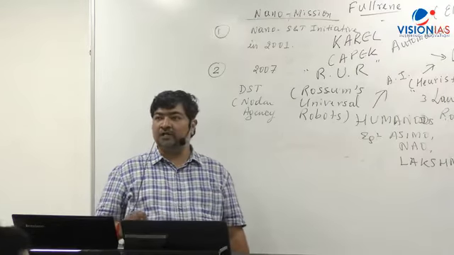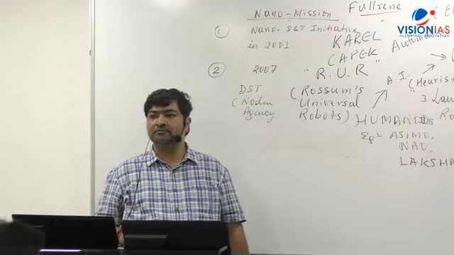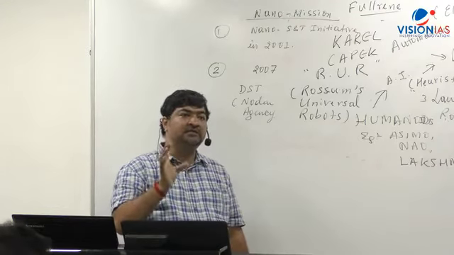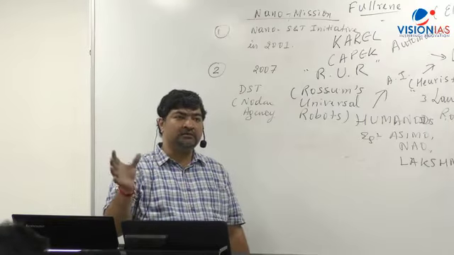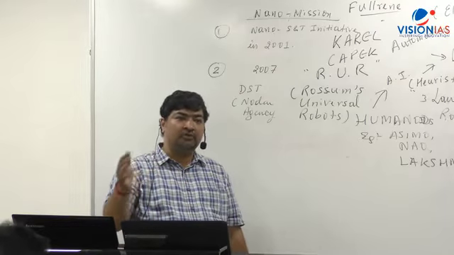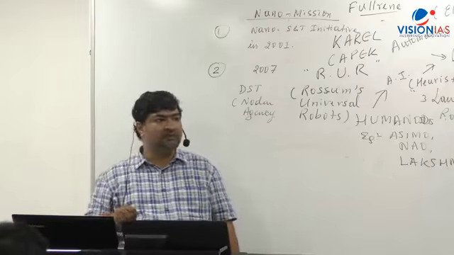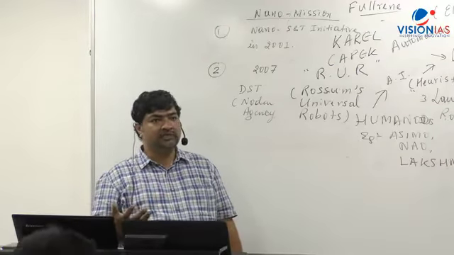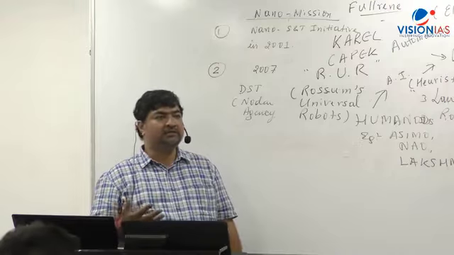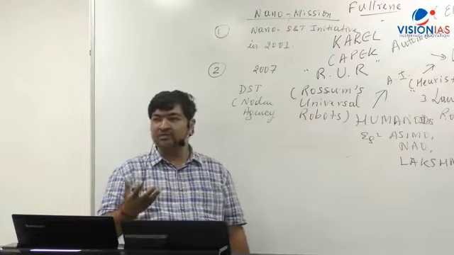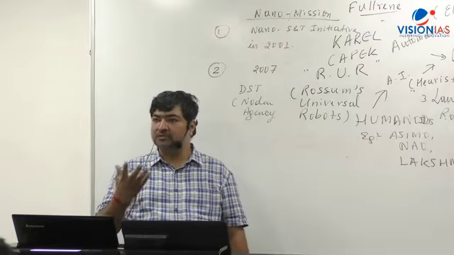That is the Center for Artificial Intelligence and Robotics. It's a DRDO establishment. DRDO has established a center in Bangalore called CAIR, Center for Artificial Intelligence and Robotics. This center has developed Daksh. What is the use of Daksh in defense? Daksh can diffuse explosives and bombs.